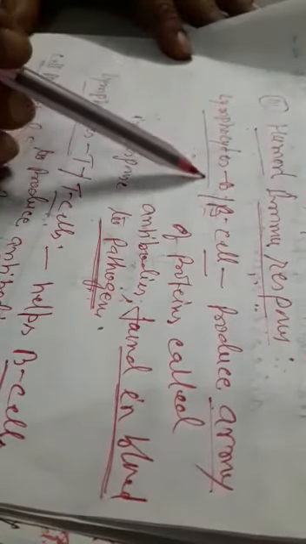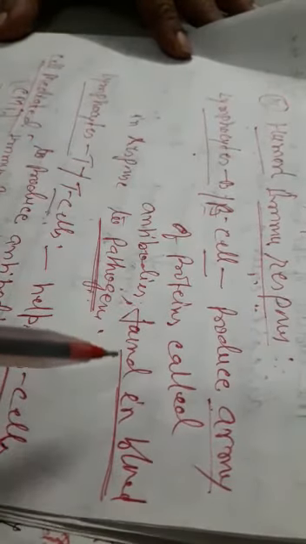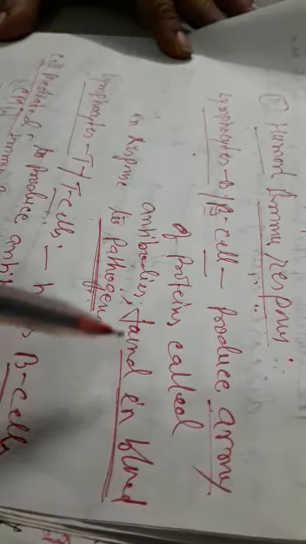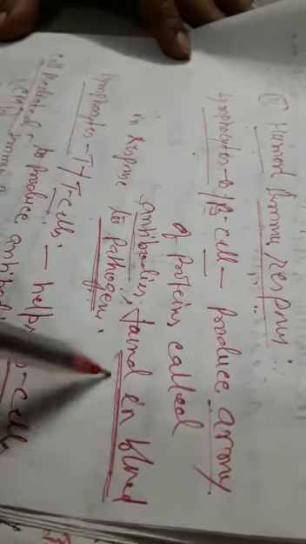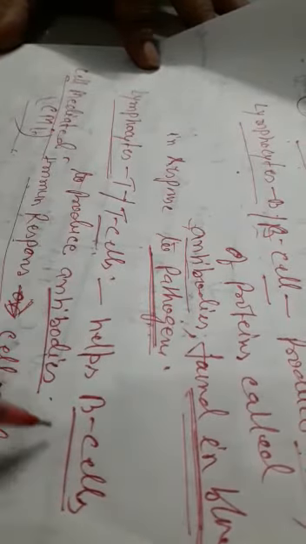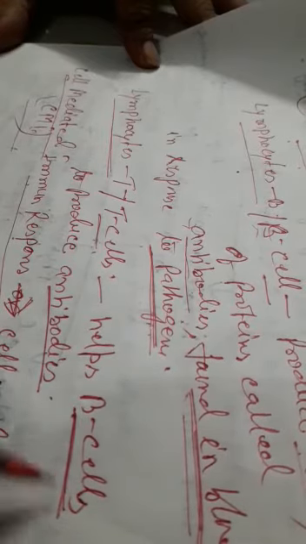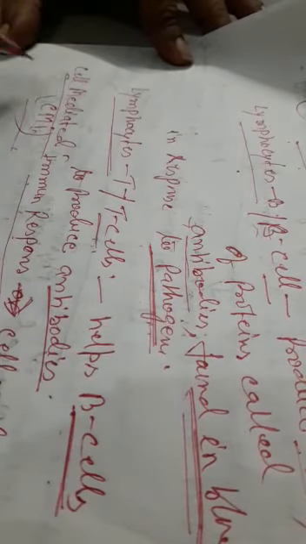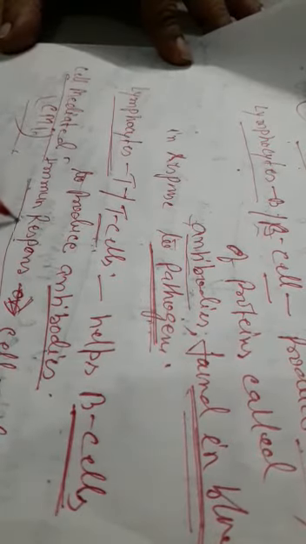There are two types of lymphocytes. First is lymphocyte B, also known as B cells, which produce an army of proteins called antibodies. So lymphocytes B produce antibodies which are found in our blood, in response to pathogens. Second, lymphocytes T or T cells, which help the B lymphocytes to produce antibodies. And last, cell mediated immune response.